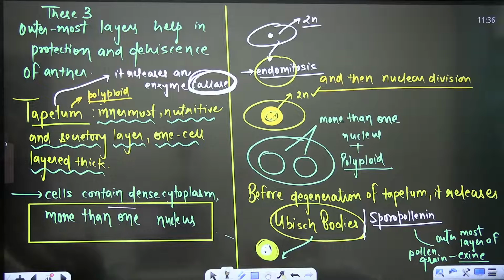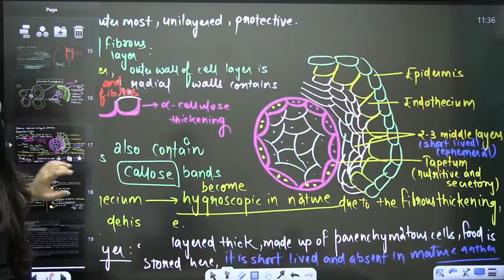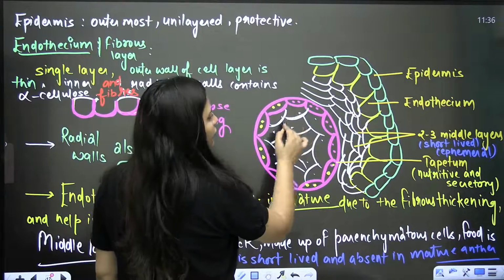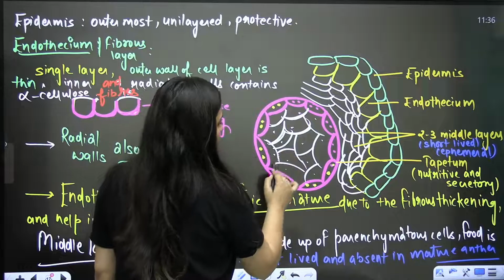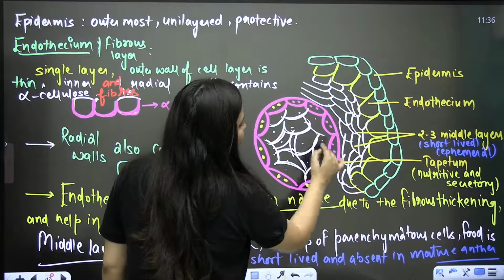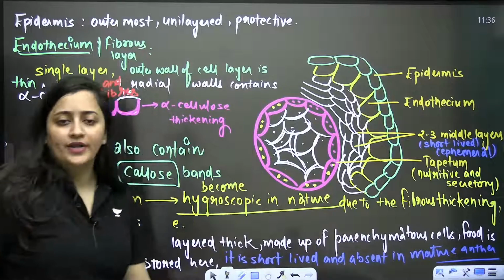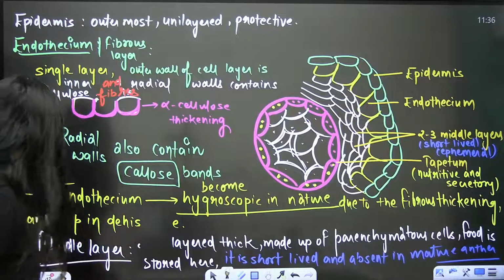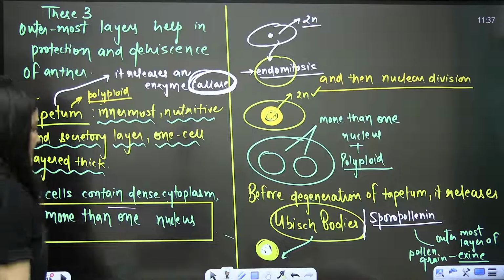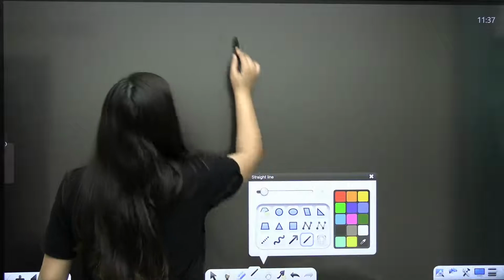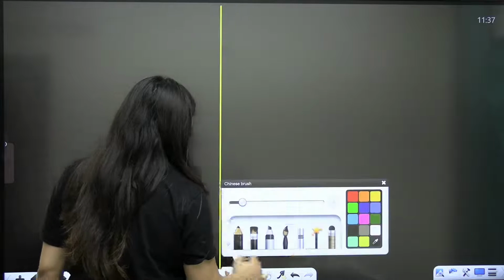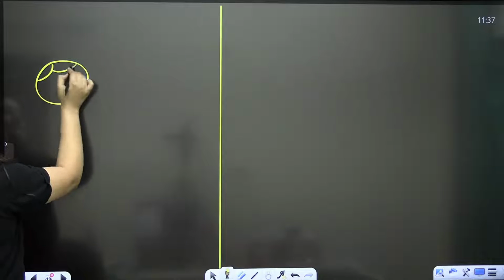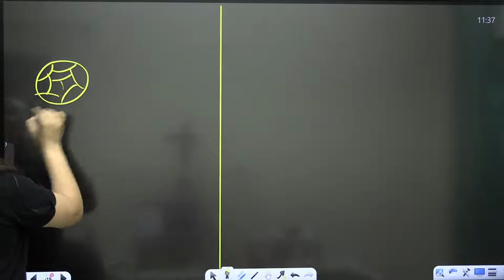Okay. So now when you look at this sporogenous tissue, no doubt all the cells are diploid here. Now you know that in the case of males, the number of male gametes is more. So let's say this is the sporogenous tissue here.